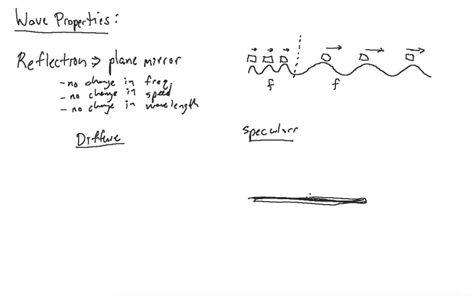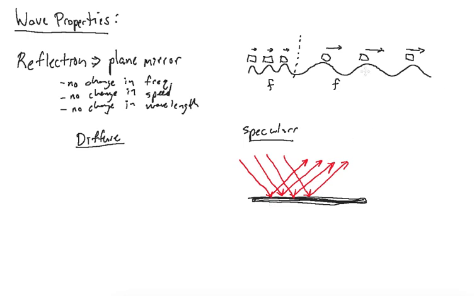I'll try and save it by making it thicker, but anyway, we have a plane mirror sitting there, and we have a bunch of light coming in that's all nice and ordered. In other words, it's all parallel. When this parallel light comes in, it's a specular reflection if it stays in that same order. So if it comes in parallel, it's going to reflect parallel.